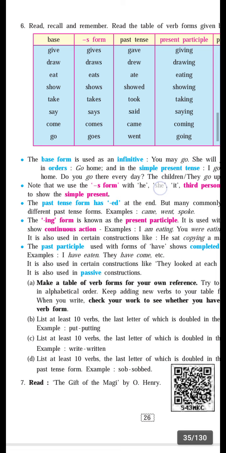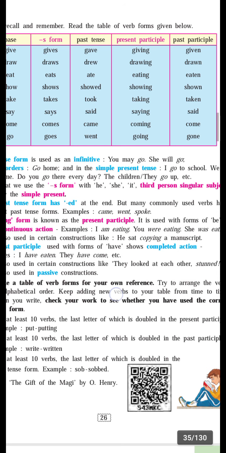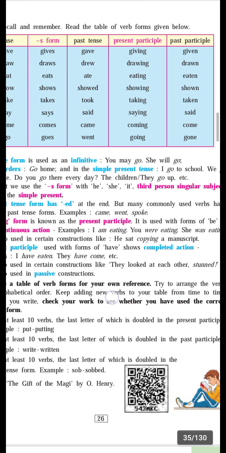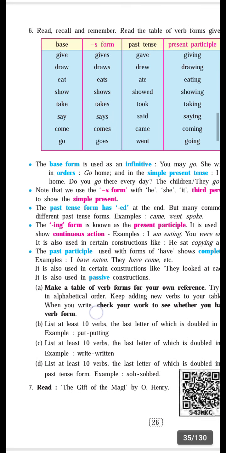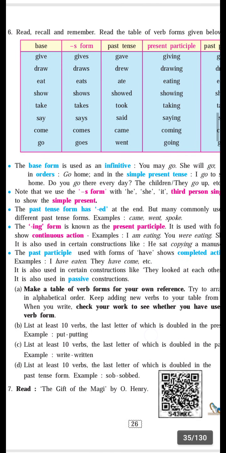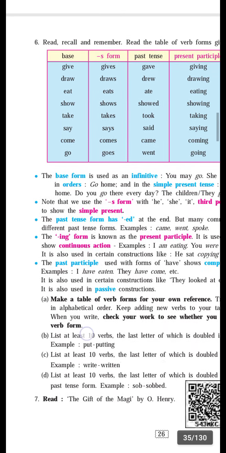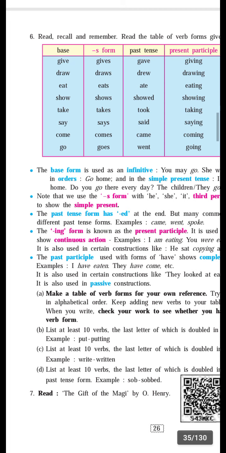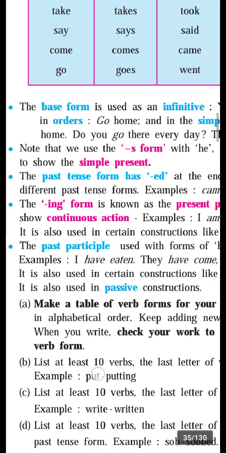It is also used in certain constructions like, see, he sat copying a manuscript. Here copying is the present participle. The past participle used with a form of have shows completed action. For example, see, I have eaten. Have is a form of have. They have come. Eaten and come are the past participles here.